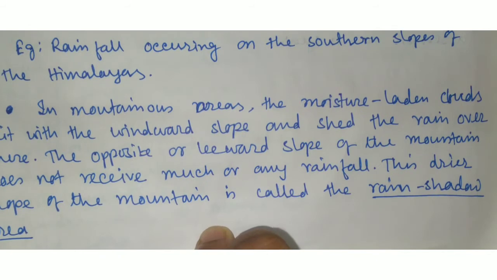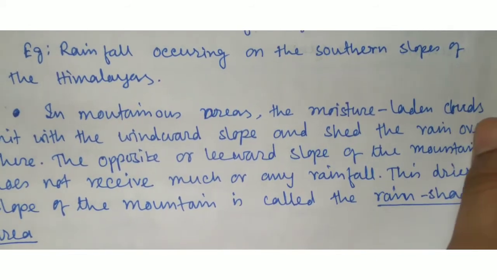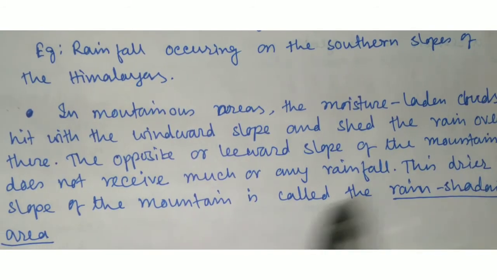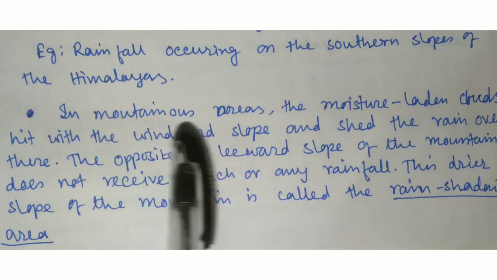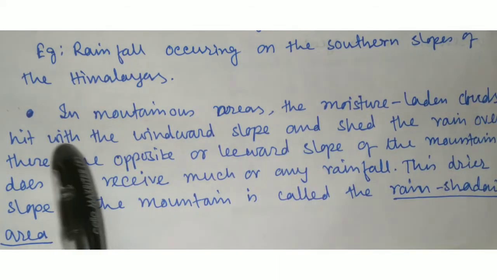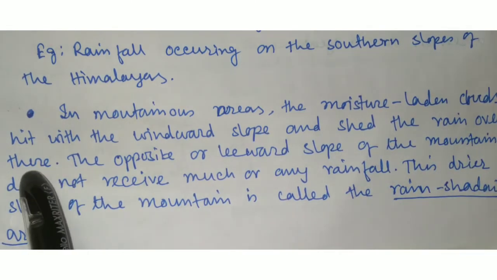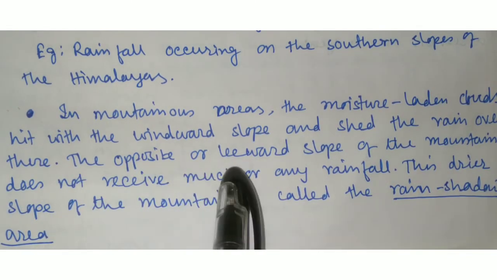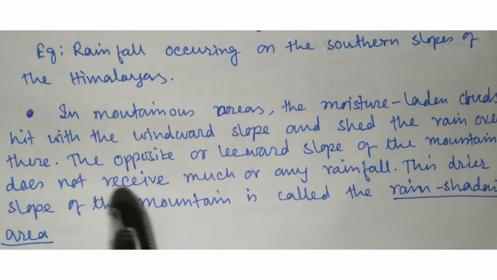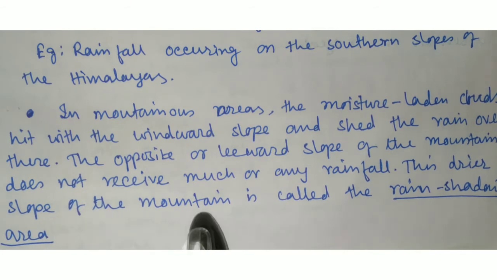Now, another question arises. What is a rain shadow area? In mountainous areas, the moisture-laden clouds hit the windward slope and shed the rain there. The opposite or leeward slope of the mountain does not receive much or any rainfall. This drier slope of the mountain is called the rain shadow area.